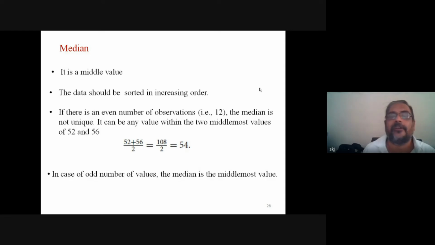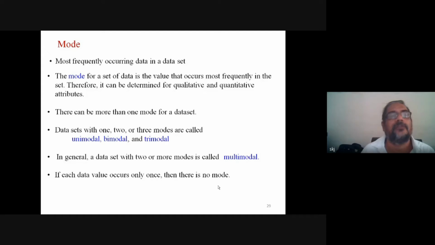Suppose 12 items are there, we take the mid two values and take the average of these two. And if the number of items is odd, then there will be a unique mid value. So the mid data we can identify easily, and in the even case we take the average.